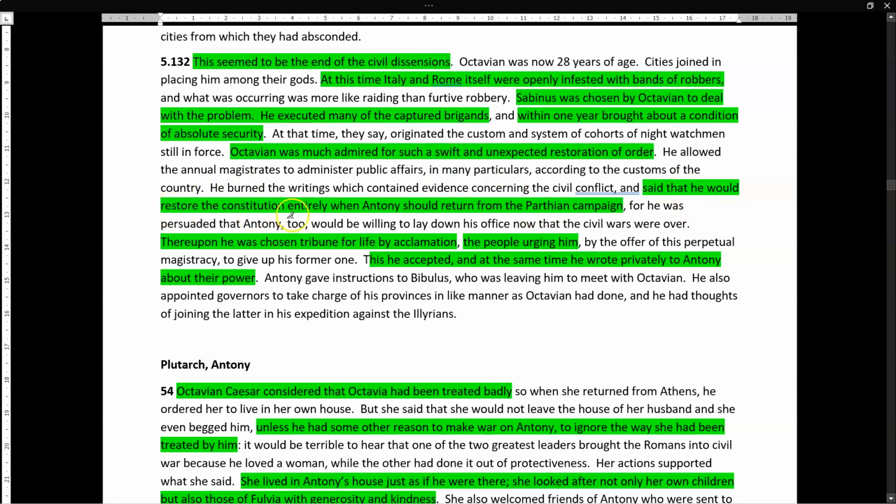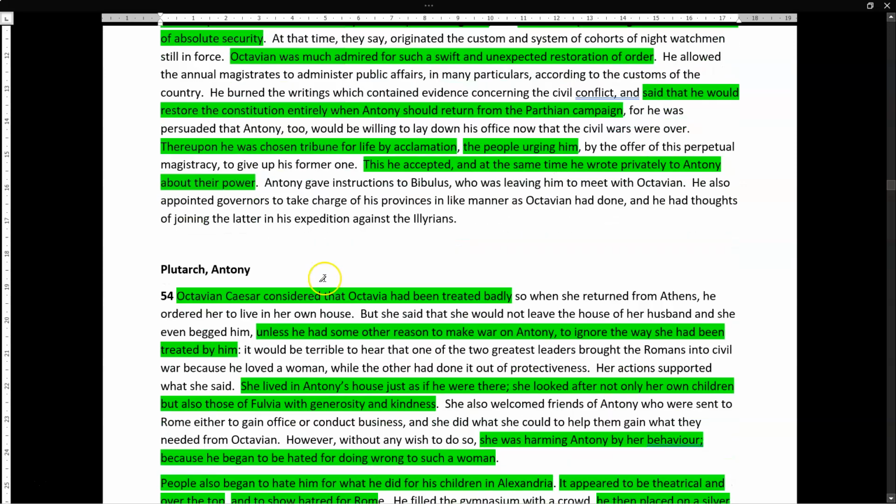So now he's looking really good, which is quite important. He says that he would restore the constitution when Antony comes back from Parthia. Okay, cool, fine. And as a result of everyone loving him so much, he was then chosen tribune for life, which is technically illegal, but hey-ho. And the people, the plebs, are particularly behind this. So again, it shows the importance of the people for support. And he accepts this, and he also writes to Antony in order to point out how wonderfully powerful he is.